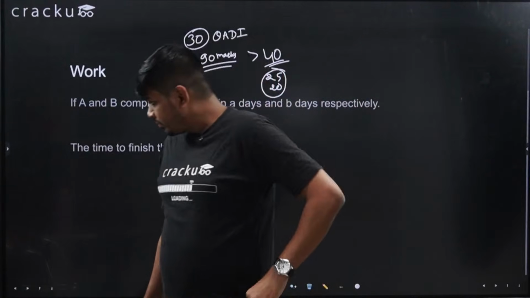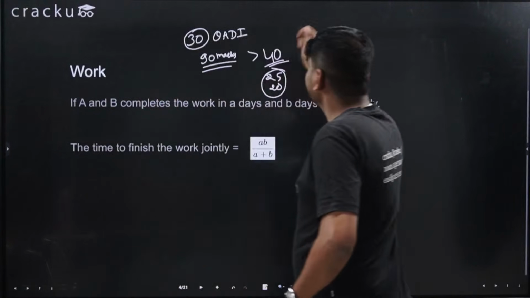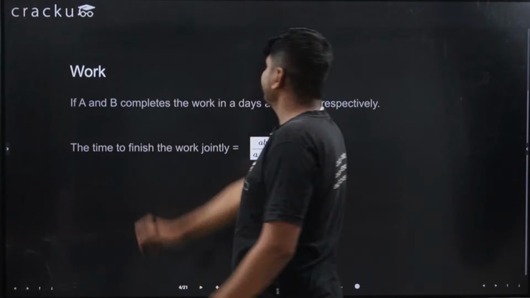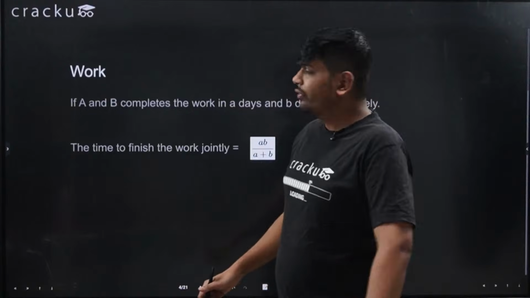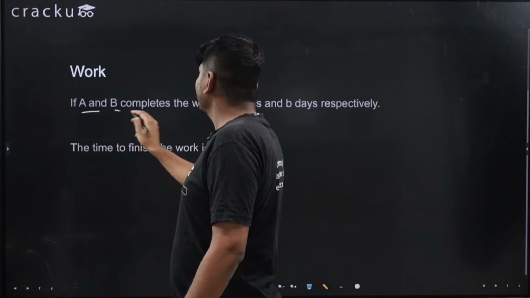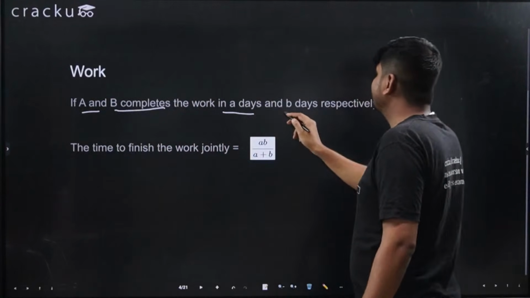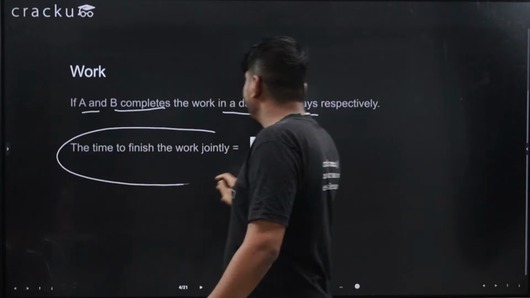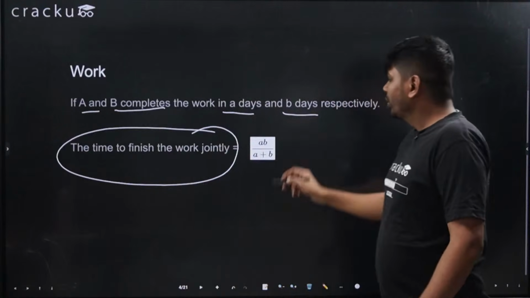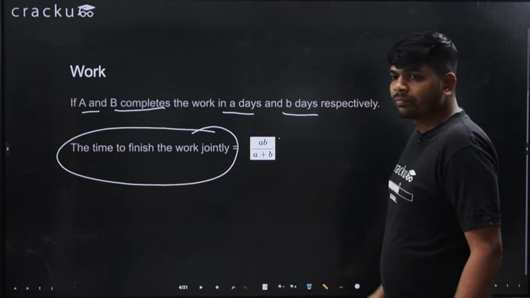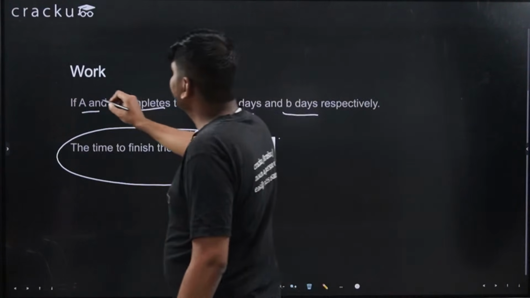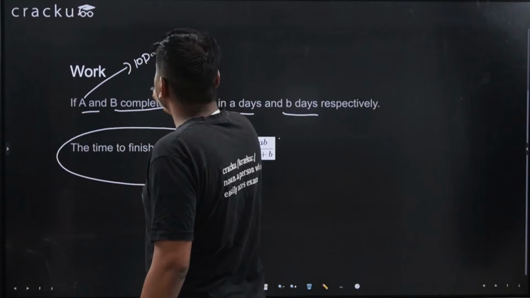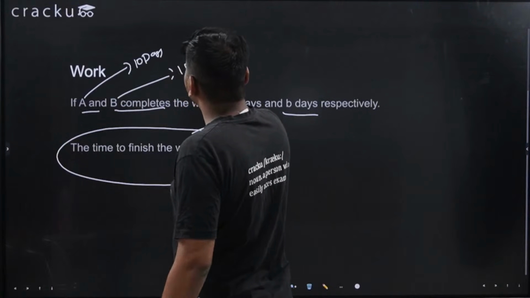Okay, so let us see this formula about time and work. Simple formula is there. If two people are working, if A and B complete that work in A days and B days, the time taken by them to finish the complete work jointly will be AB upon A plus B. For example, let's say A takes 10 days to complete the work, B takes 15 days to complete the work.